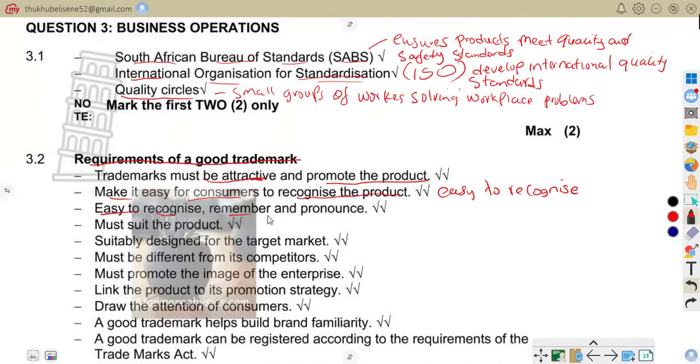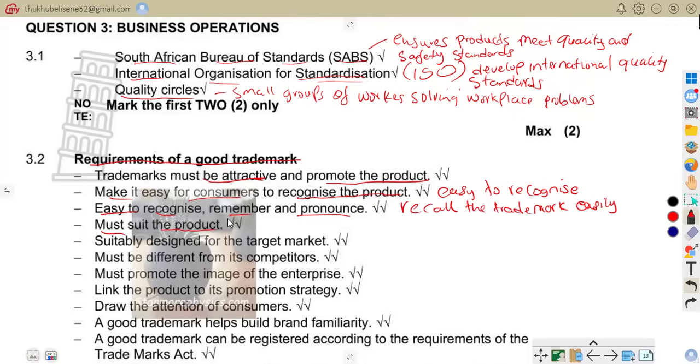Easy to remember and pronounce, meaning customers should recall the trademark easily. For example, Coca-Cola. You see, it's easy for us to recall that. Samsung, it's easy for us to recall that. That is the requirement of a trademark.